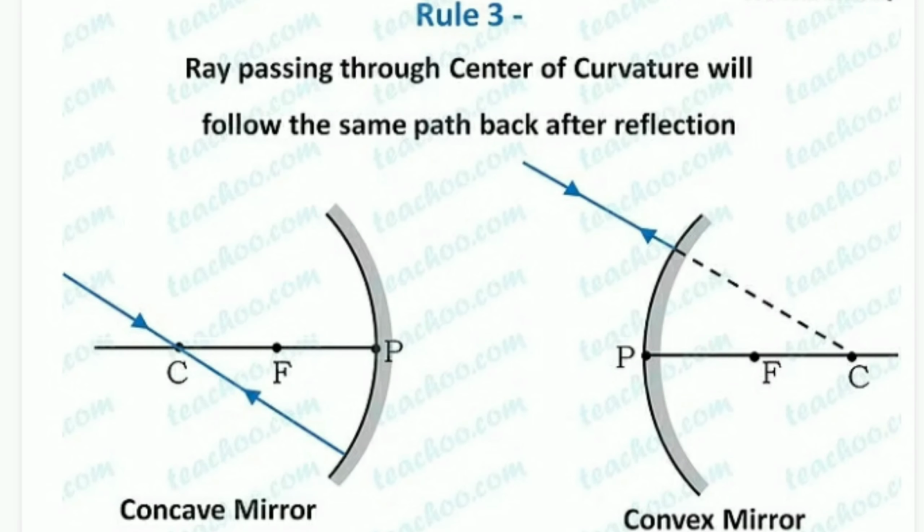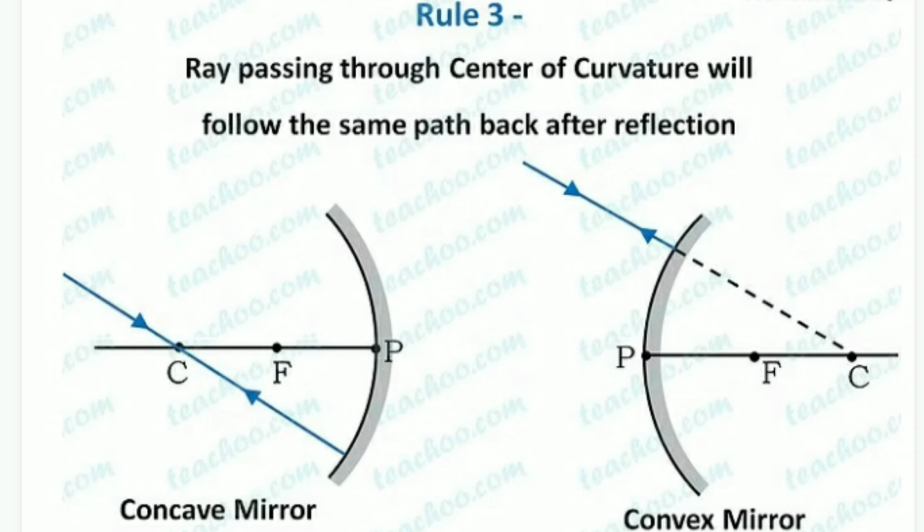Rule 3. Ray passing through center of curvature will follow the same path back after reflection. Look at the concave mirror. A light ray is incident on concave mirror. After reflection, it bounces back in the same direction.